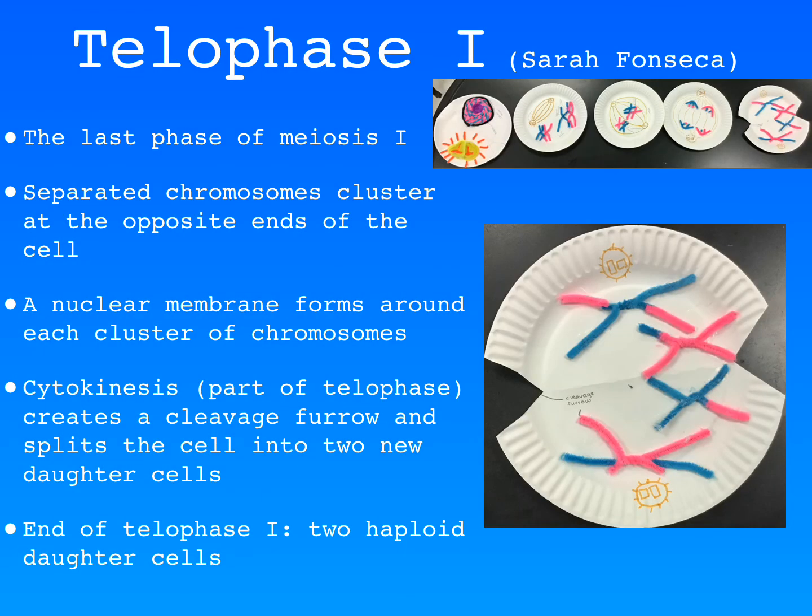Once anaphase 1 is completed, the cell goes into telophase 1. Telophase 1 is the last phase of meiosis 1. In telophase 1, the separated chromosomes cluster at the opposite ends of the cell. During this phase, a nuclear membrane forms around each cluster of chromosomes. Cytokinesis, which is when the membrane creates a cleavage furrow and splits into 2 daughter cells, follows telophase. By the end of telophase 1, there are 2 haploid daughter cells formed.